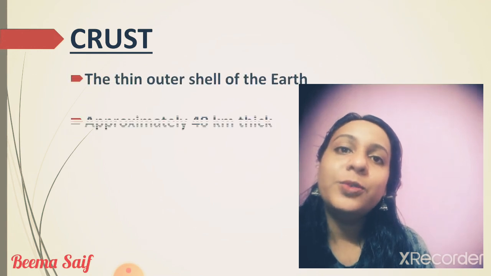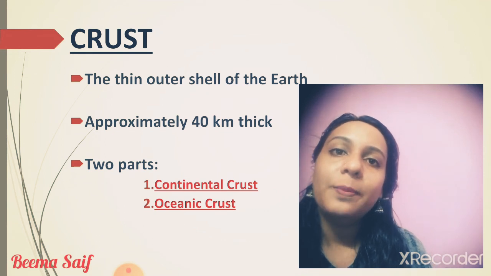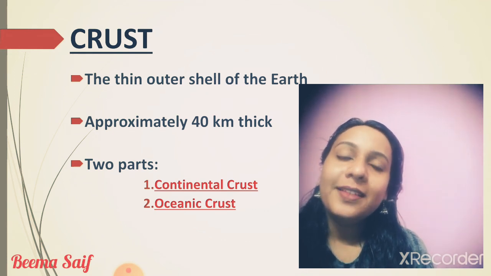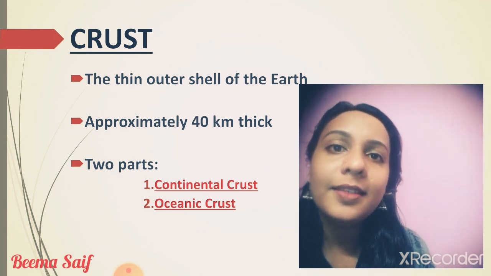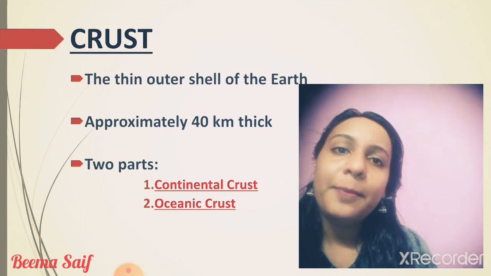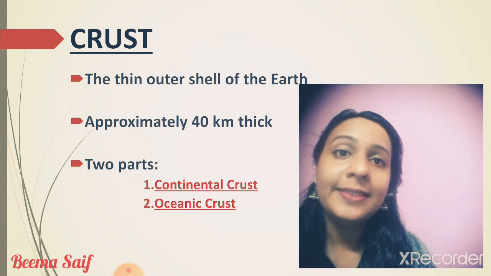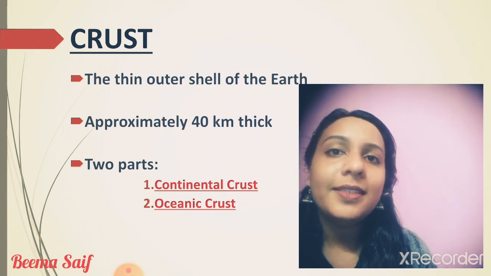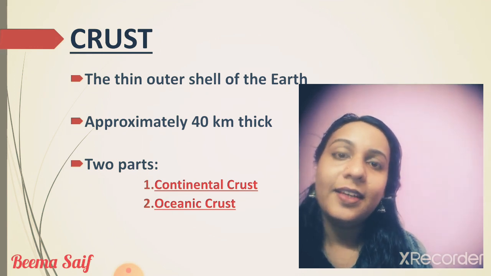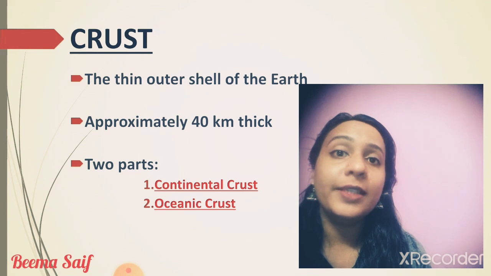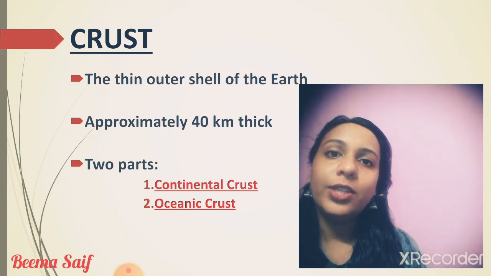And now we are going to learn more about the crust. The crust is the most outer part of earth. It is the thin outer shell of earth. It is thin when it is compared to the other layers of the earth. It is approximately 40 km thick. It is further divided into two layers, that is continental crust and oceanic crust. So the crust is the outermost layer of the earth, which is 40 km thick and divided into two parts, continental crust and oceanic crust.